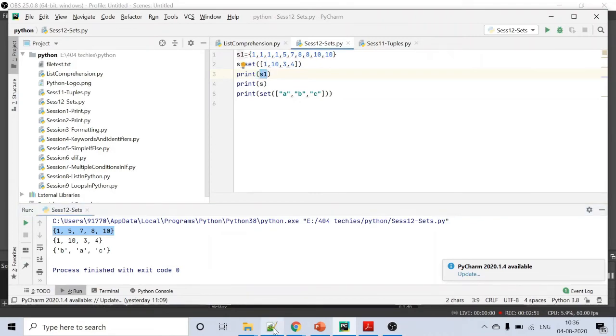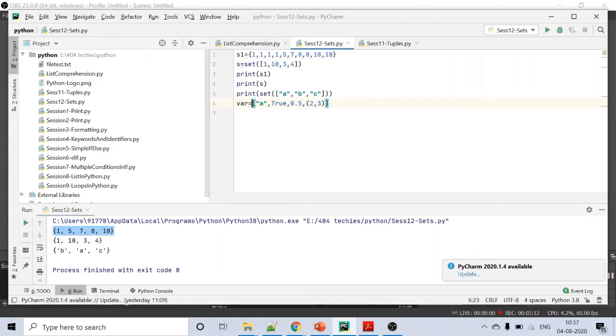The fourth and final point is that it allows heterogeneous types. I'm having a variable A, a value 0.5, and I'm having a tuple, 3, 4.